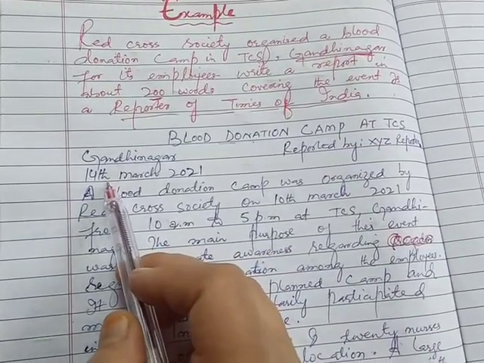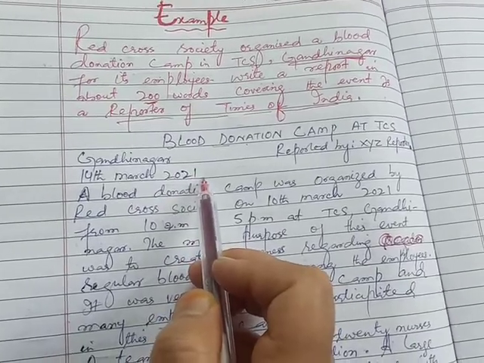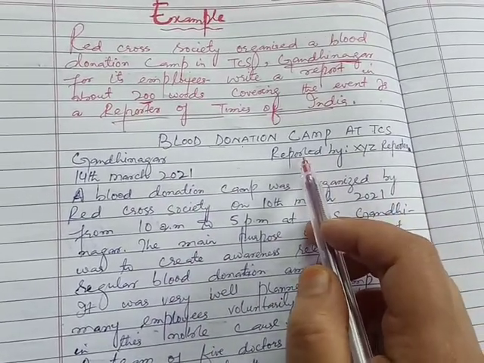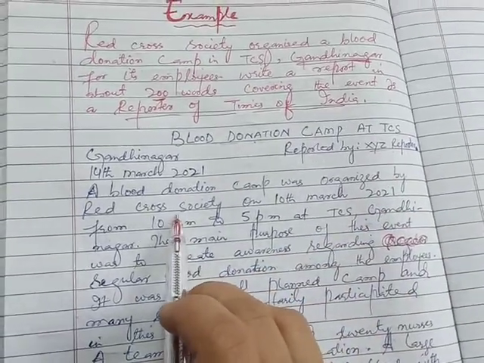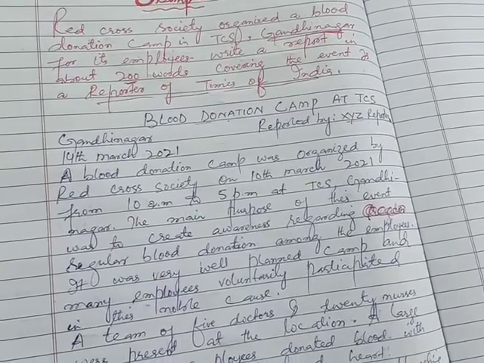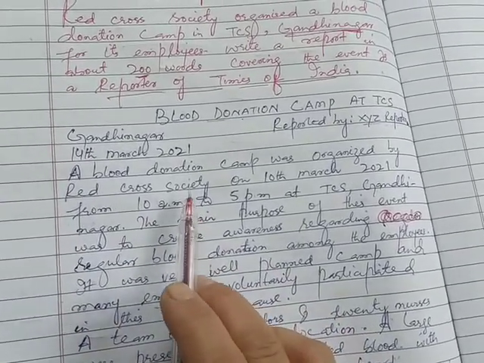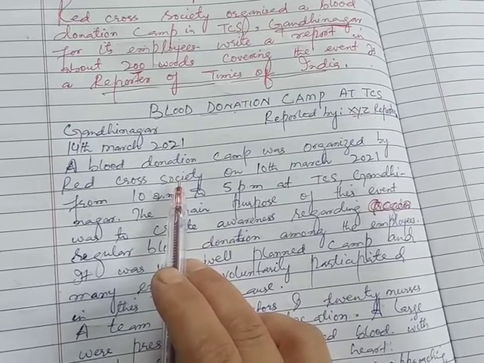Then you have to write down the date here, 14th March 2021. Reported by, you have to write here the name of the reporter. Then I told you, my dear students, that the body has three important paras: introduction, main content, and conclusion.